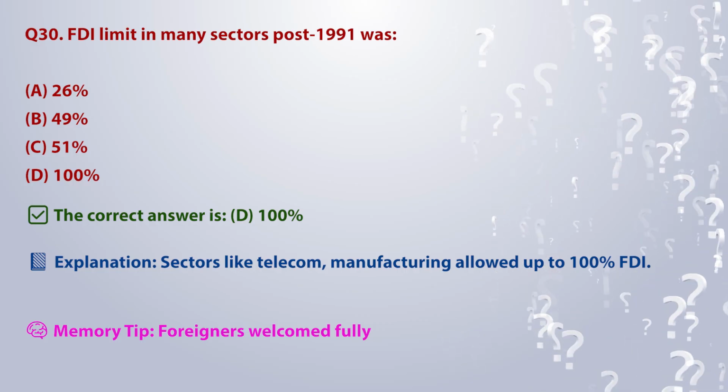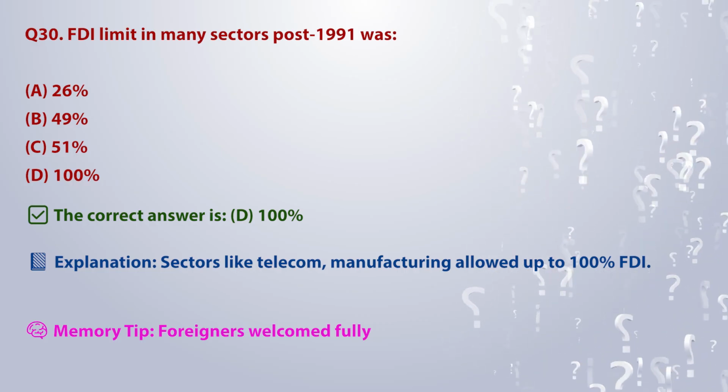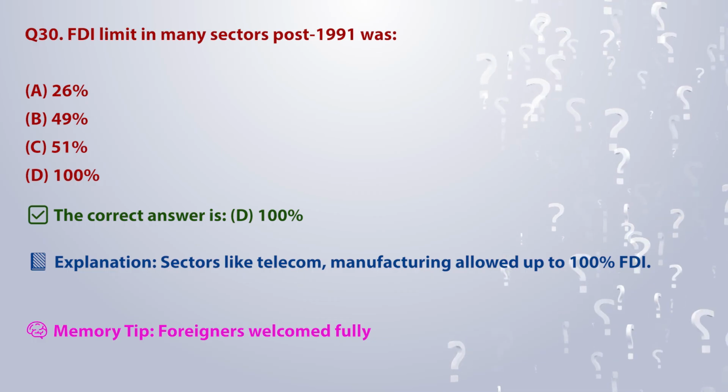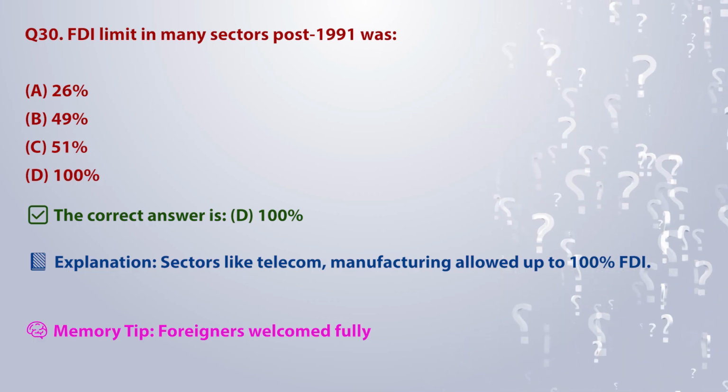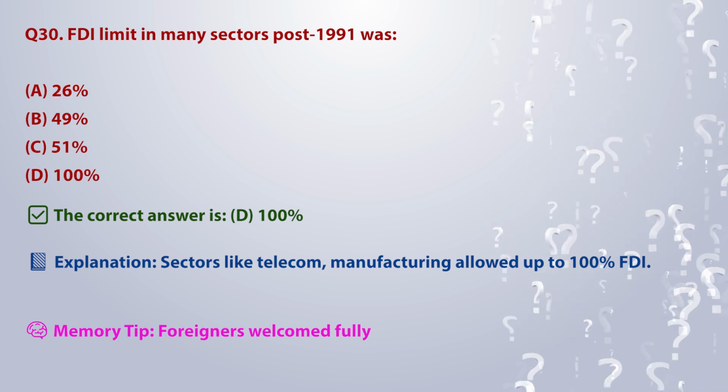The correct answer is D. 100%. Explanation: sectors like telecom and manufacturing allowed up to 100% FDI. Memory tip: foreigners welcomed fully.